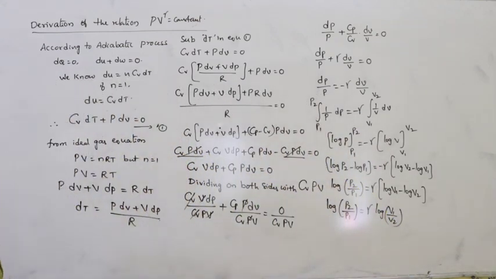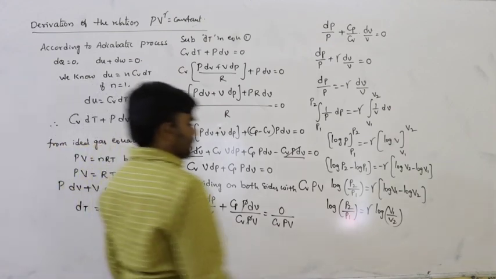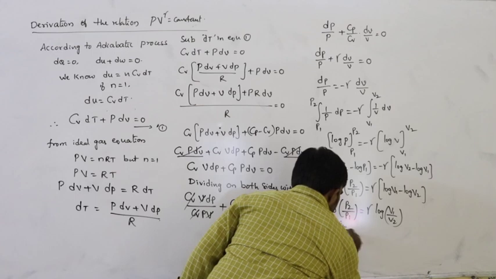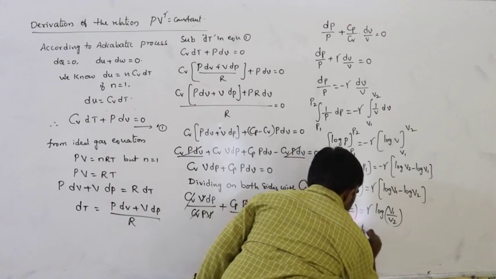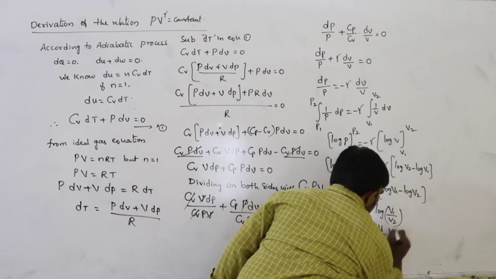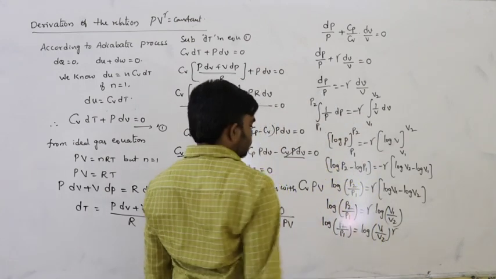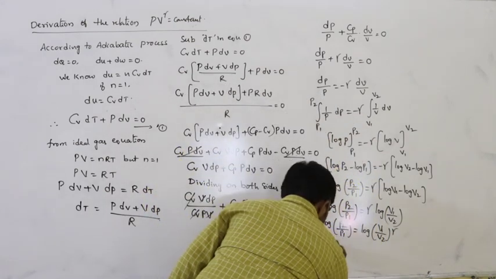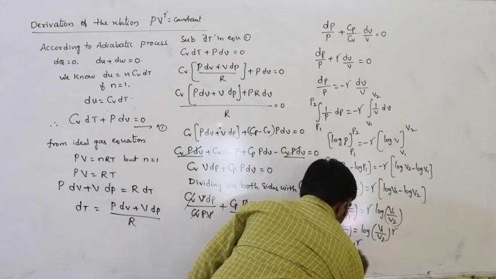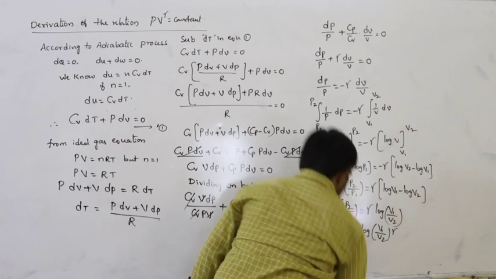From this, log of P2 by P1 is equal to log of V1 by V2 whole power gamma. So applying anti-log on both sides, P2 by P1 is equal to V1 power gamma divided by V2 power gamma.